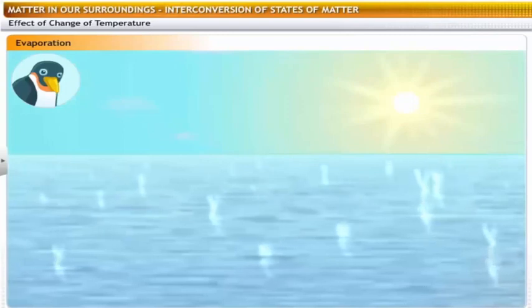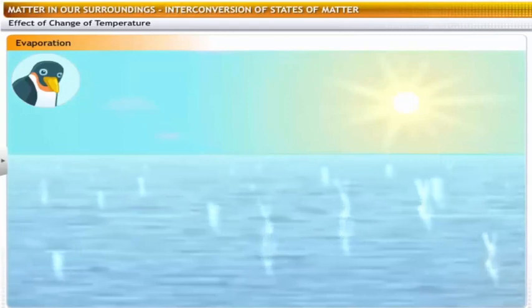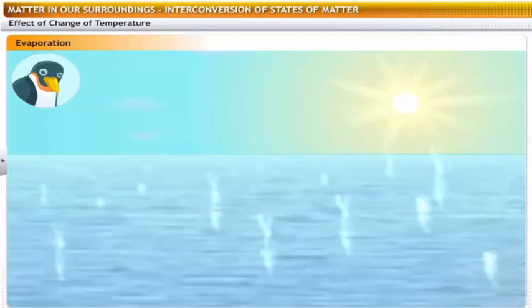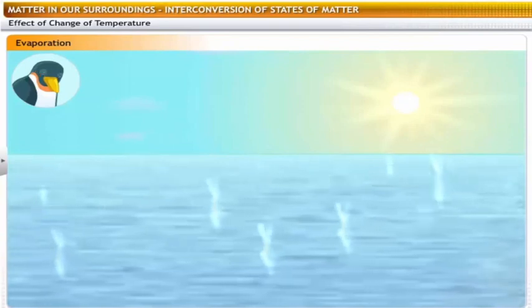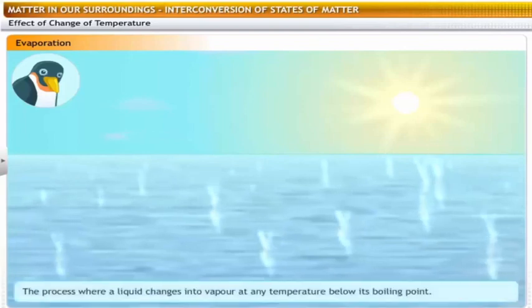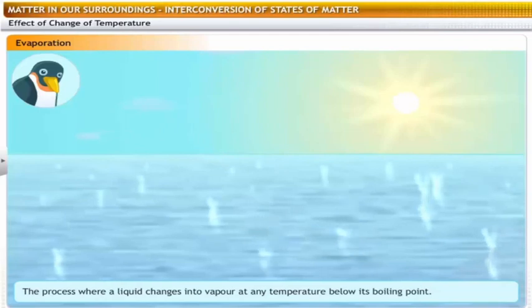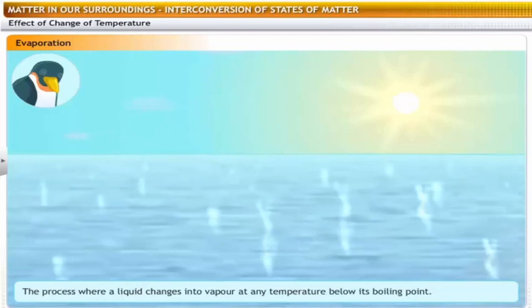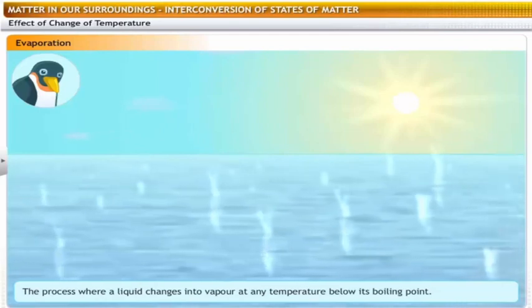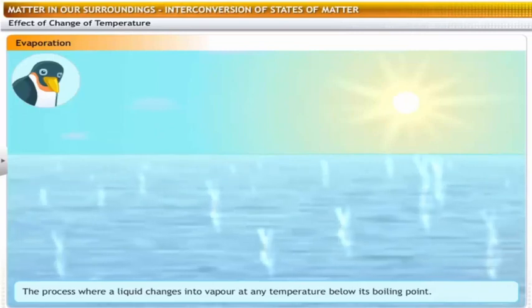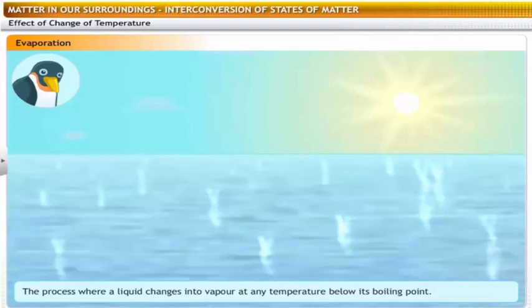For example, seawater absorbs the heat from the surroundings and vaporizes, leaving behind the salt that was dissolved in it. This process is known as evaporation. Thus, a process where a liquid changes into vapor at any temperature below its boiling point is called evaporation. Evaporation occurs only at the surface of the liquid.